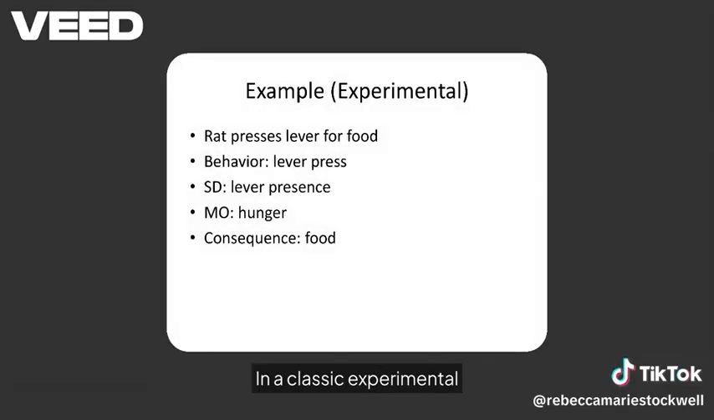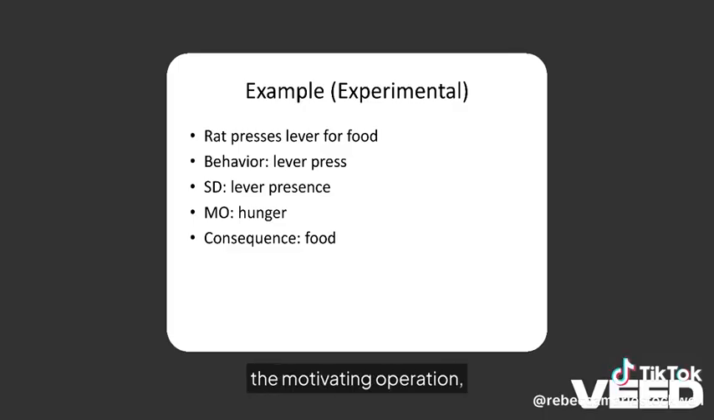In a classic experimental example, a rat presses a lever to obtain food. The lever's presence signals that pressing can be reinforced. Hunger functions as the motivating operation, increasing the value of food. When the rat presses the lever, the consequence is food delivery.